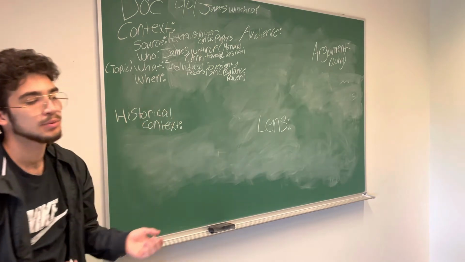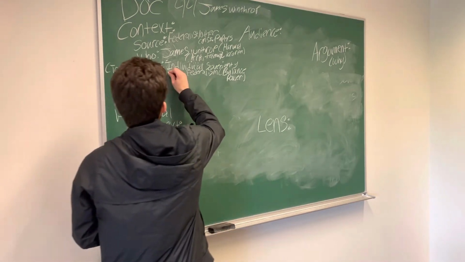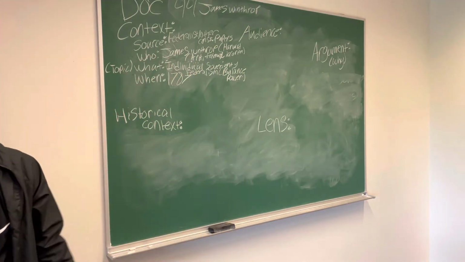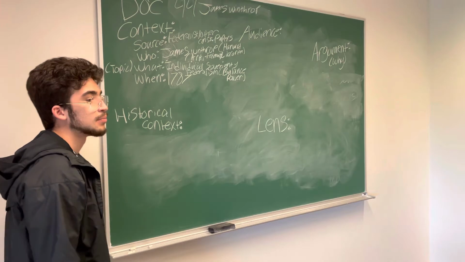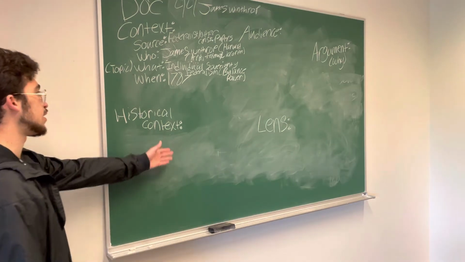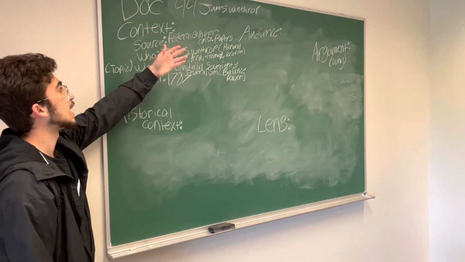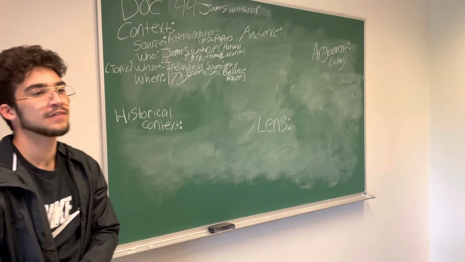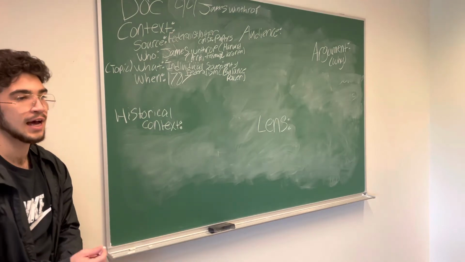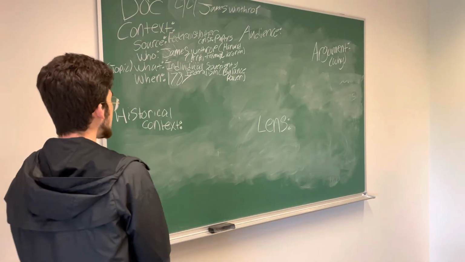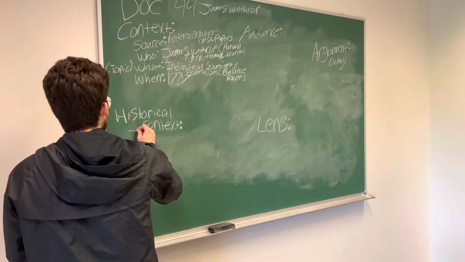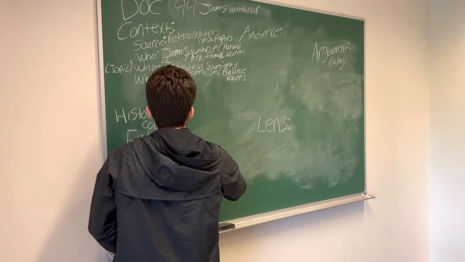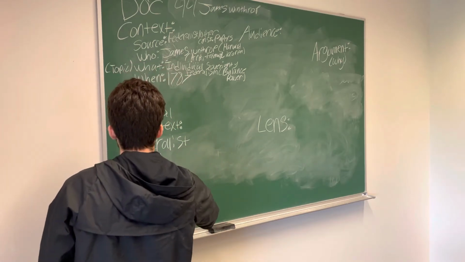All right, when was this document? 1787. Yes. Why is 1787 important? It was before the ratification. Before the ratification, right? Going back to the other document, that's the idea of the Federalist versus Anti-Federalist papers. These are before the Constitution is ratified. It's giving the pros and the cons for both sides and what should be included, what shouldn't be included. But that goes into the historical context, which is this idea of Federalist versus Anti-Federalist.